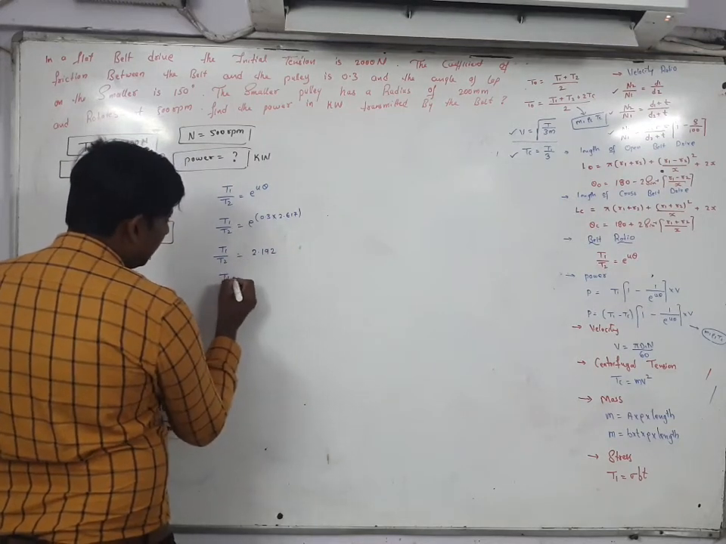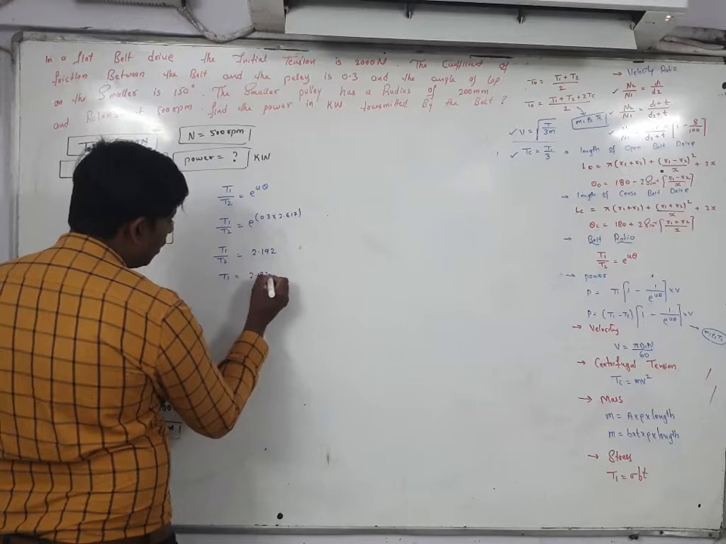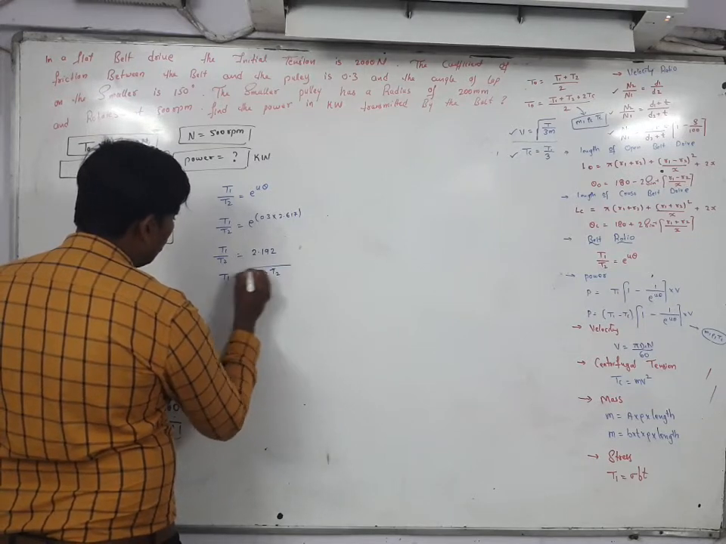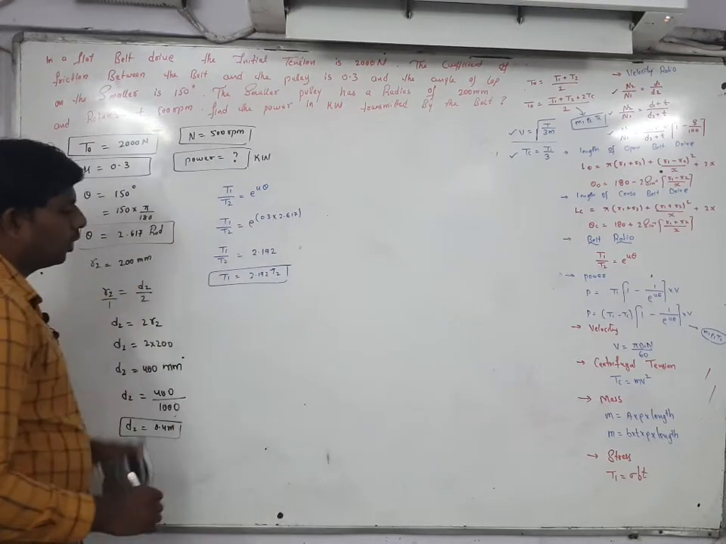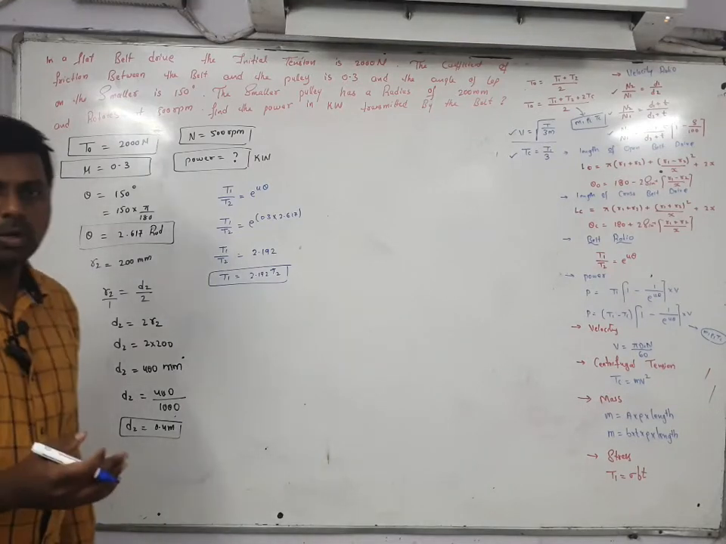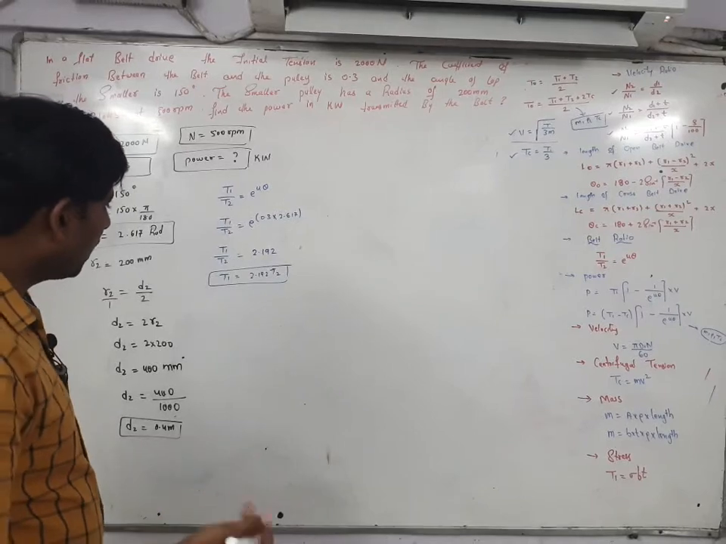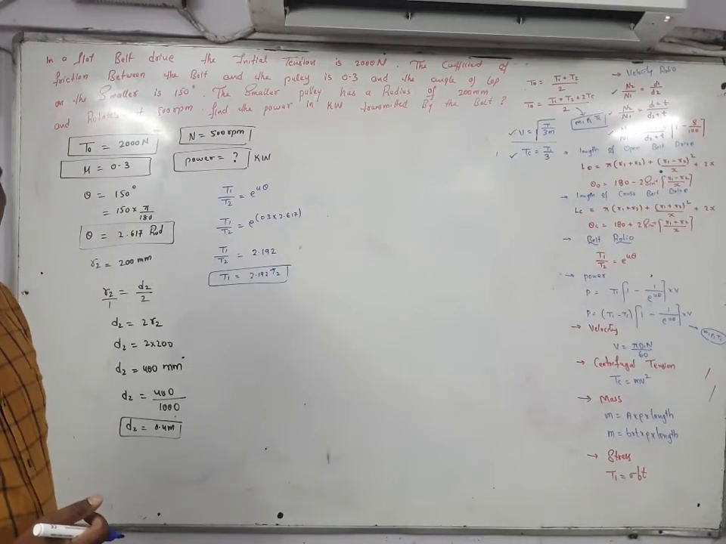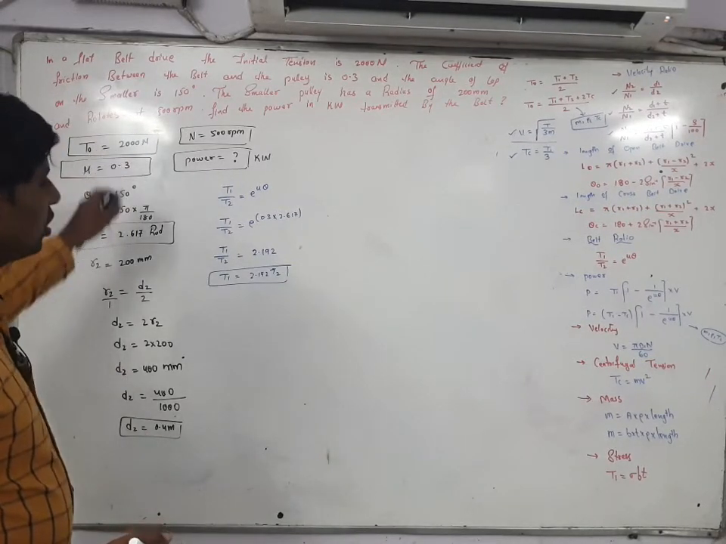So T1 is equal to 2.192 T2. Now next step, you have to write down the formula for power. Before writing the formula for power, what you have to do, in your question first the initial belt tension is